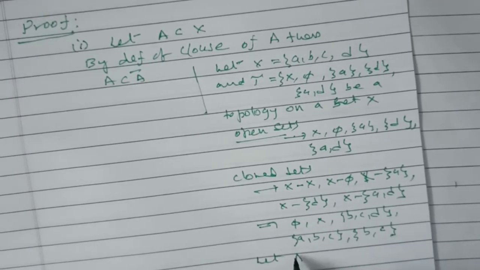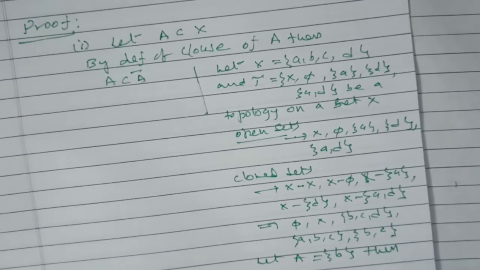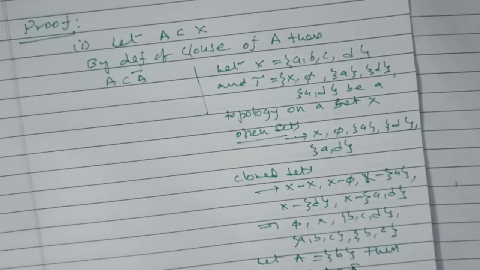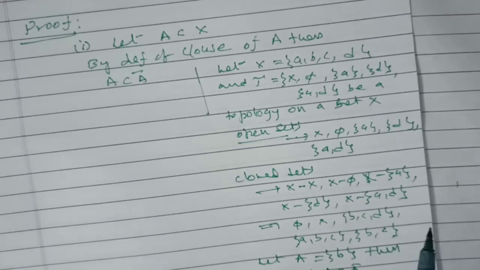Let A be equal to, suppose, {B}. Then A bar, or closure of A, is equal to the intersection of all closed sets containing B, that is, containing {B, C}.